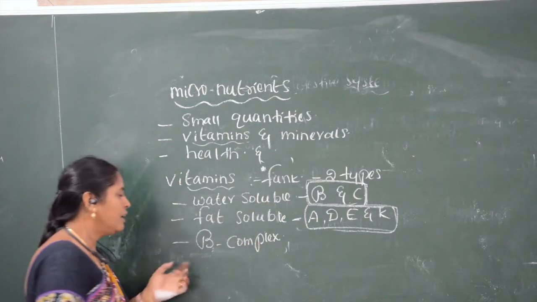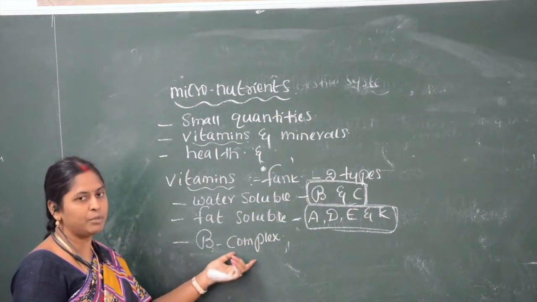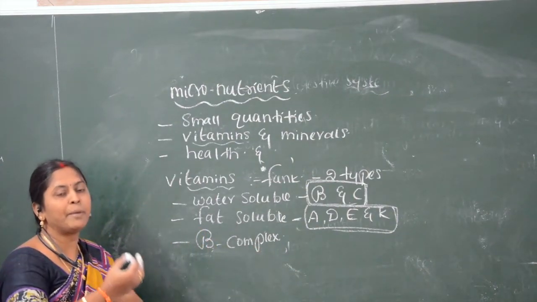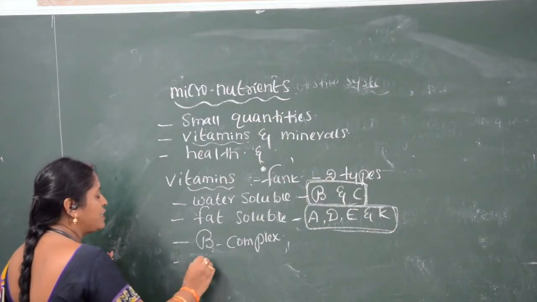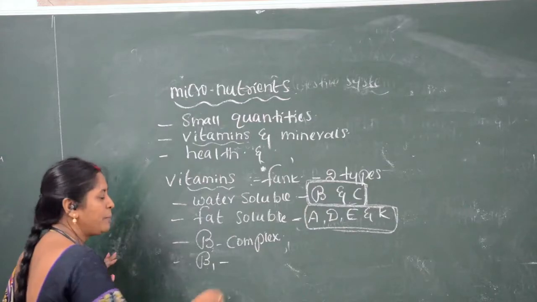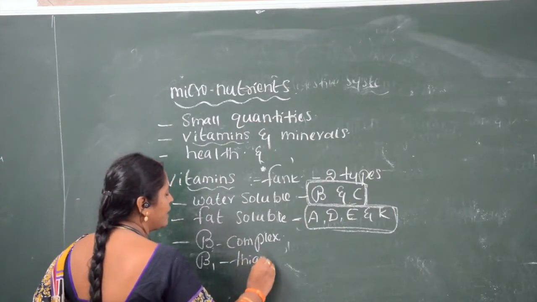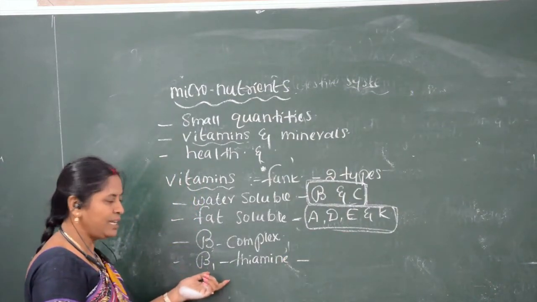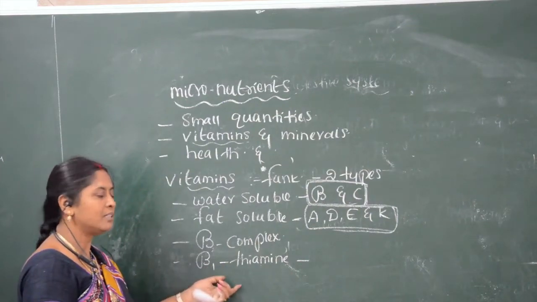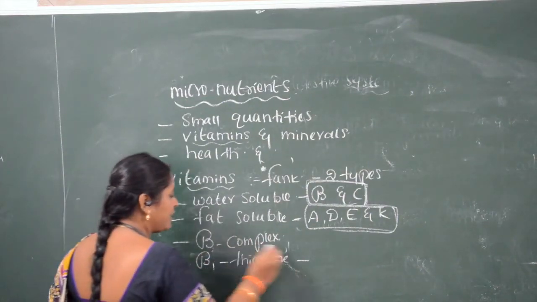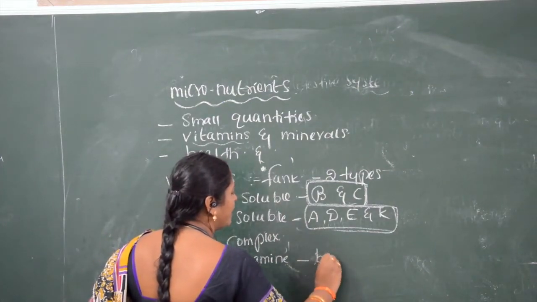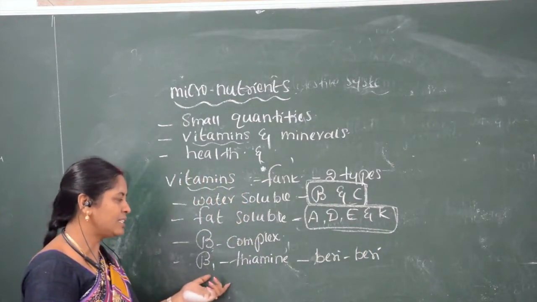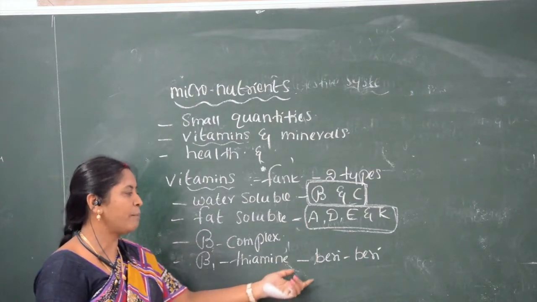Why are we calling it vitamin B complex? Because vitamin B is a complex of many vitamins. Suppose vitamin B1. Vitamin B1 is called thiamine. If vitamin B1 is less, we get a disease called beriberi. So if vitamin B is less, then the child or the person suffers from beriberi.